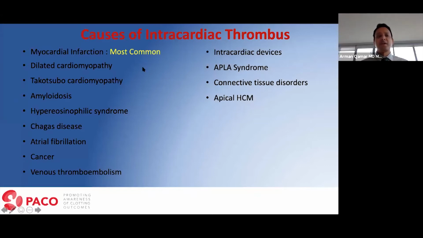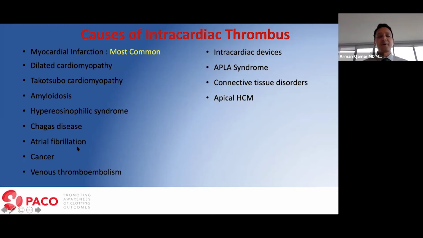What are the causes of intracardiac thrombosis? Now, this has been evolving. The most common cause of intracardiac thrombus formation, if you look at the overall data, is still myocardial infarction, usually the anterior myocardial infarction in the setting of ST segment elevation MI. The other causes are all listed here, including dilated cardiomyopathy, so patients with heart failure with reduced ejection fraction, those with Takotsubo stress-induced cardiomyopathy, cardiac amyloidosis, both light chain and TTR amyloidosis, and an interesting clinical entity called hypereosinophilic syndrome, or Loeffler syndrome, which is associated with intracardiac thrombus, usually LV thrombus. Chagas disease, most commonly seen in South America.